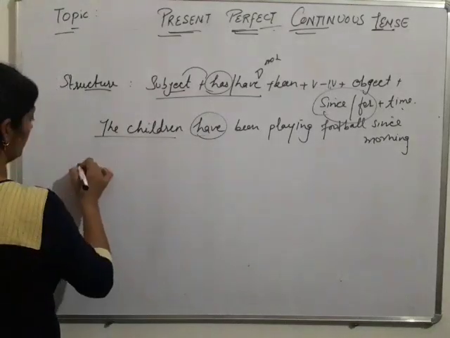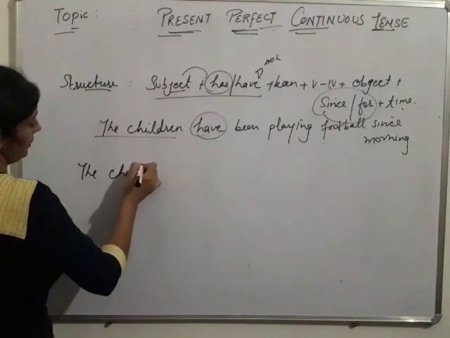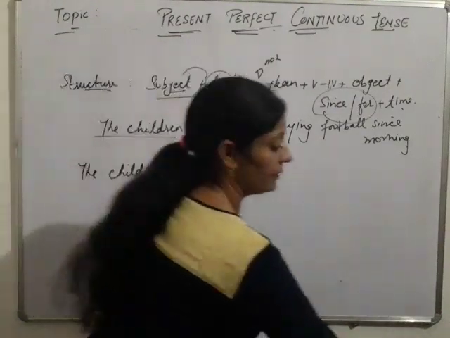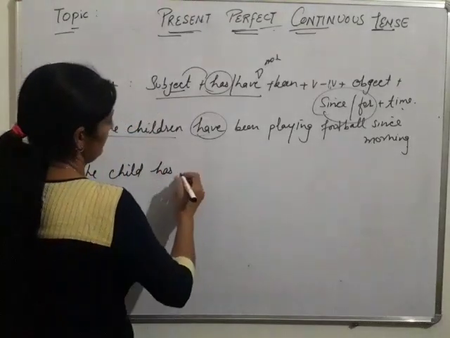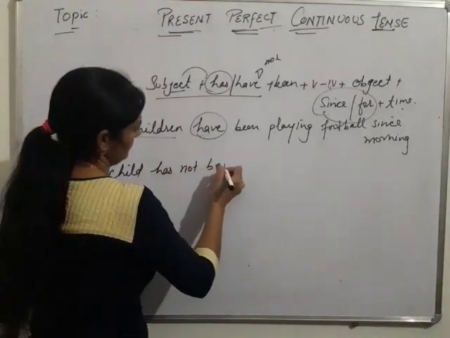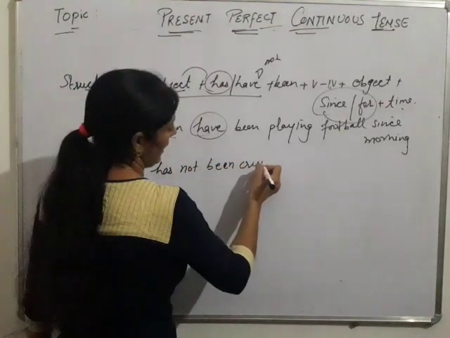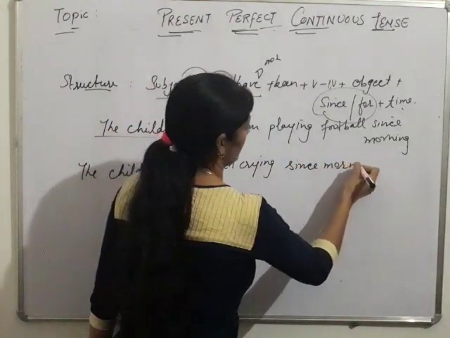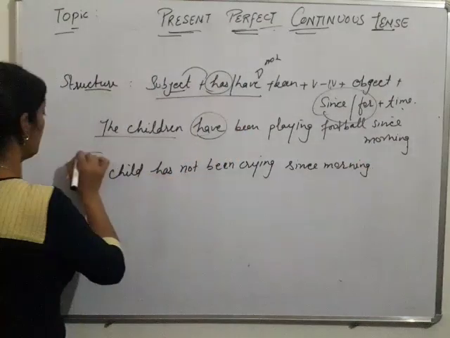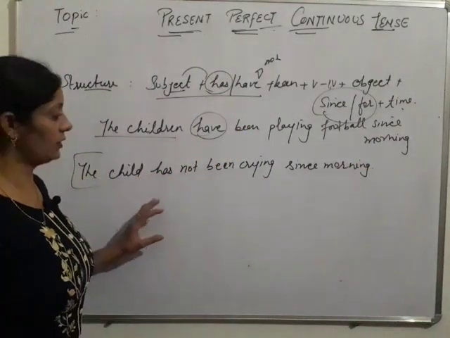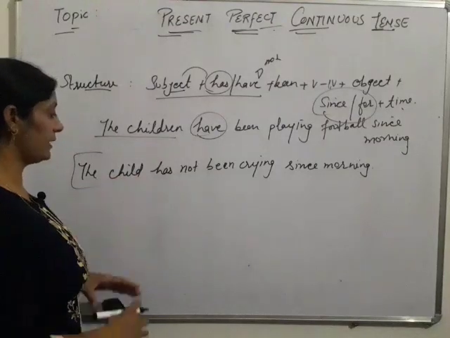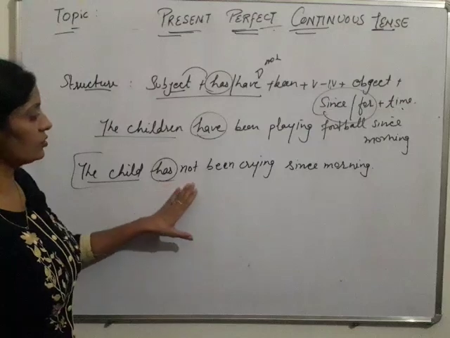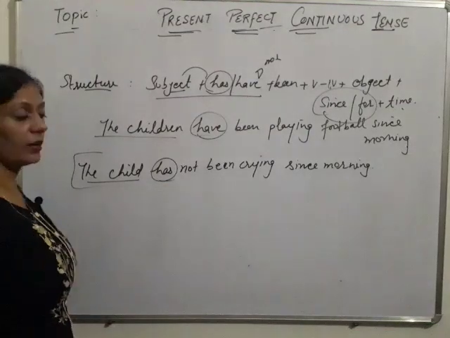For example, the child has not been crying since morning. In this example, there is no object. Object is used if needed. The child is singular, we have used here has. The child has not been crying since morning.